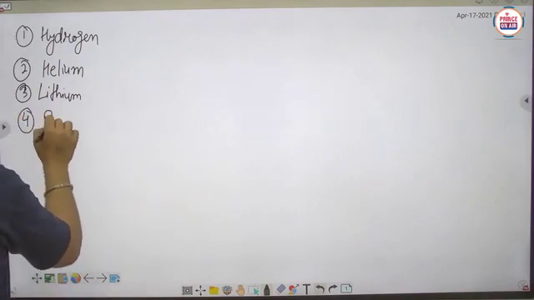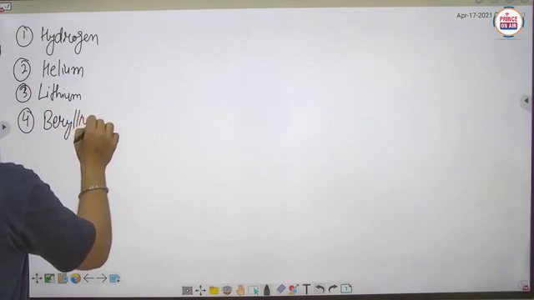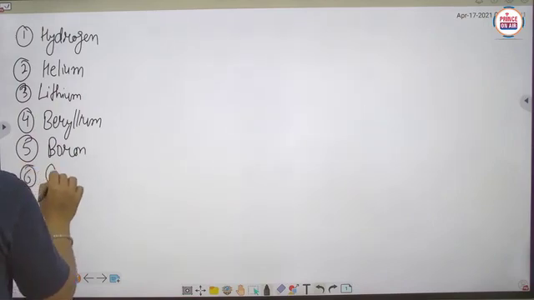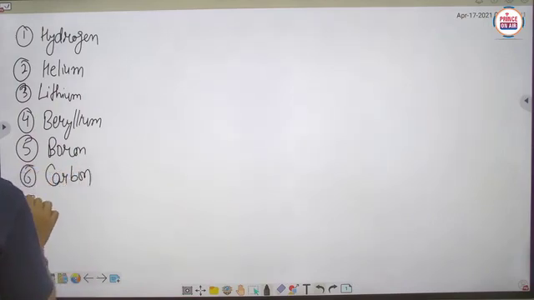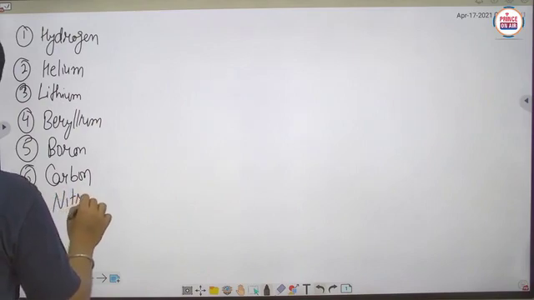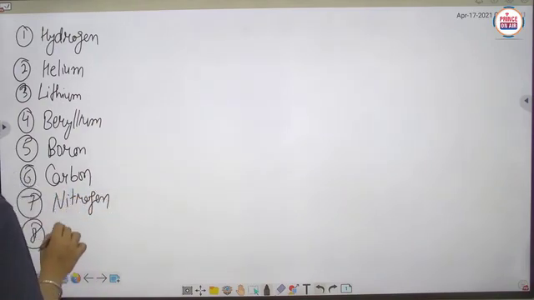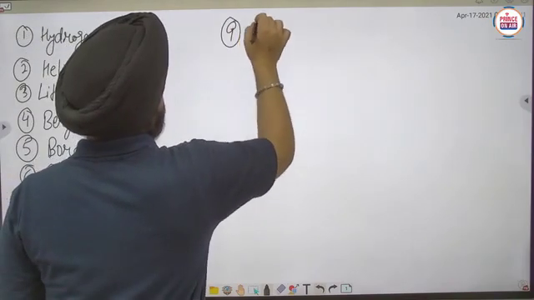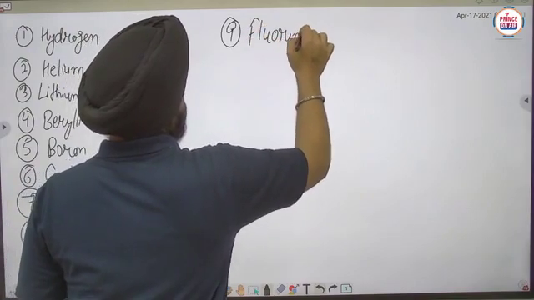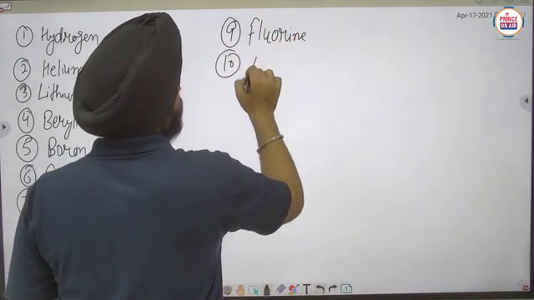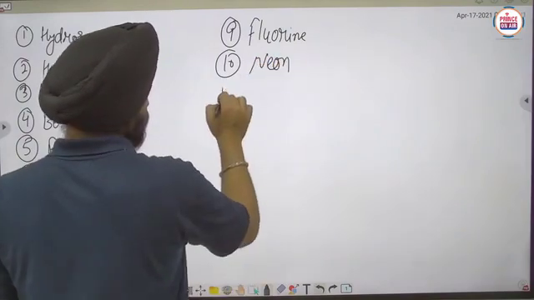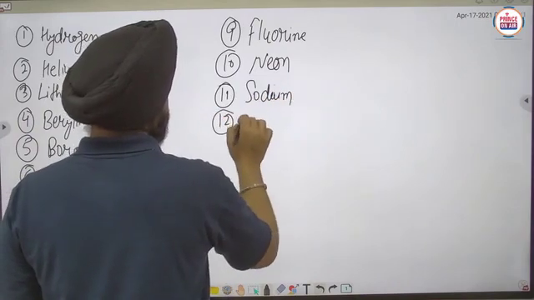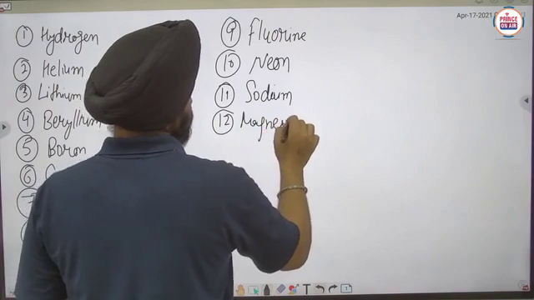Then beryllium, boron, carbon, nitrogen, oxygen, fluorine, and then neon. 11th, sodium. 12th, magnesium.